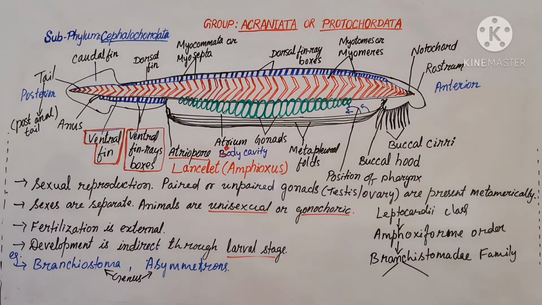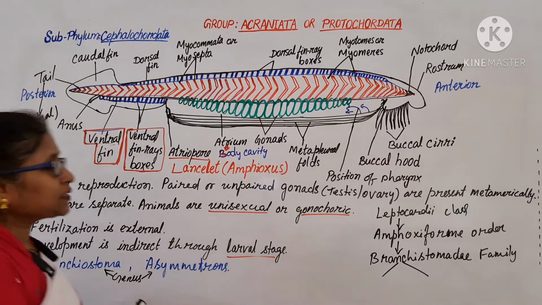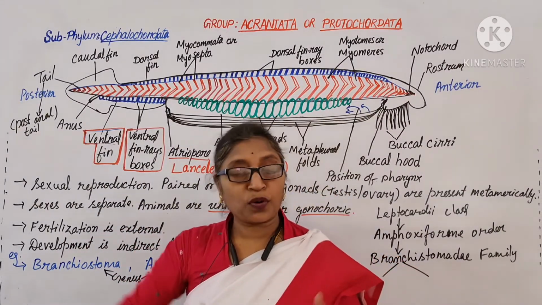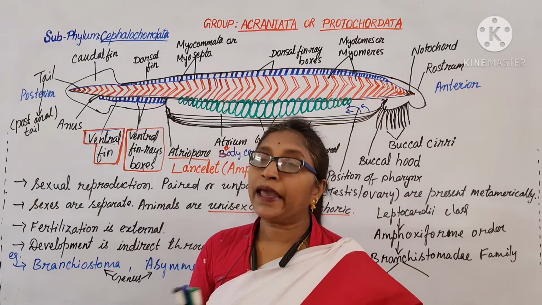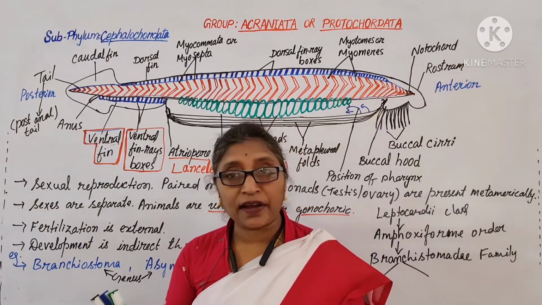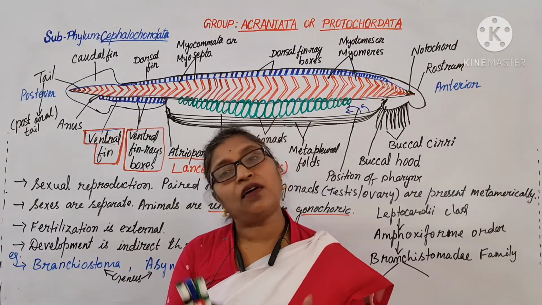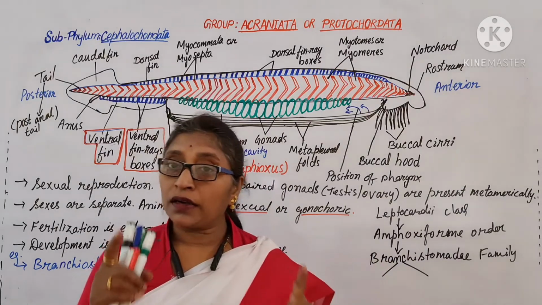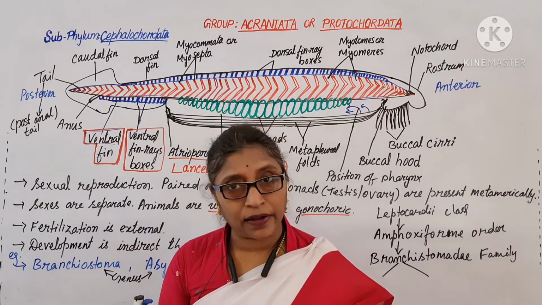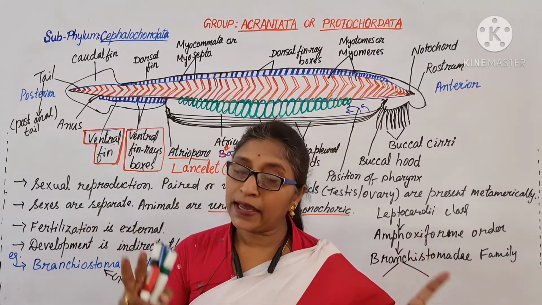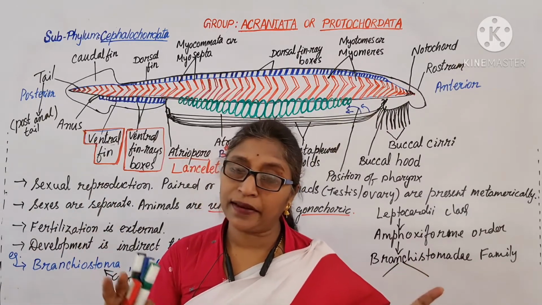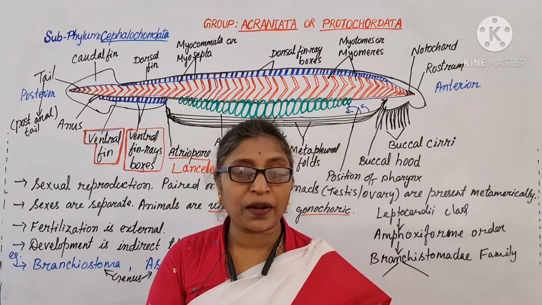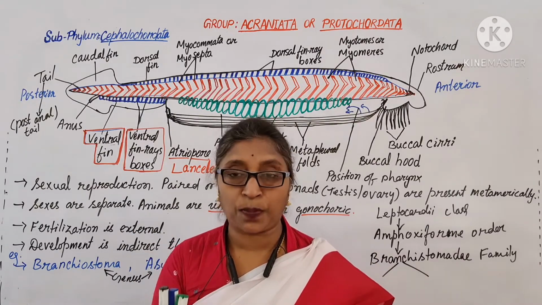In this session we discussed the protochordates. Protochordates are also known as Acraniata. Under the phylum Chordata are the two groups, Acraniata and Craniata. Acraniata is also known as Protochordata. Under Protochordata, two subphyla are present: Urochordata and Cephalochordata.